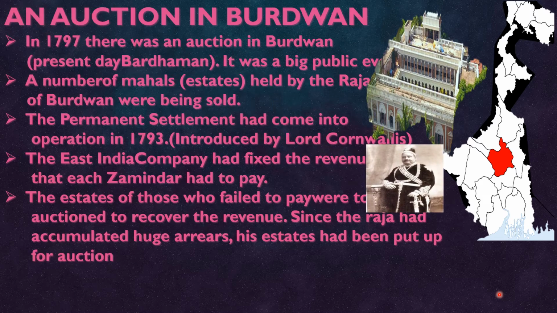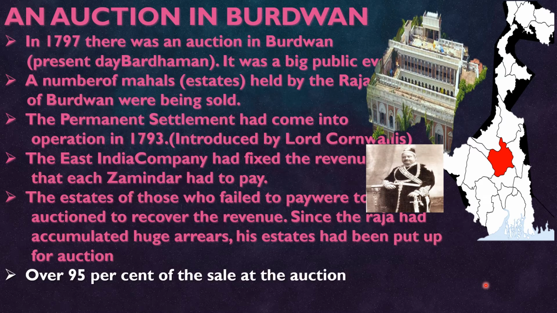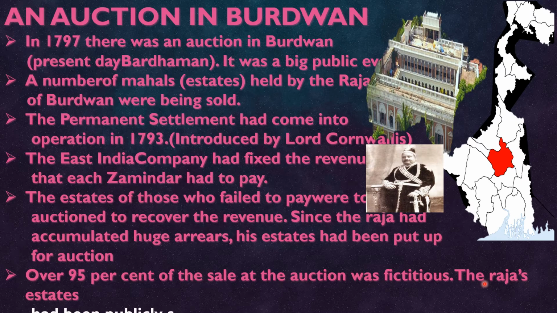The Raja of Bardhaman, Raja or Jamindar, both are same, don't get confused, is a Jamindar of Bardhaman, a small district in West Bengal. Over 95% of the sales at the auction were fictitious. They were not genuine. The fictitious sales were taking place because the Raja sent his own agents and associates to take part in the auction to regain its hold.